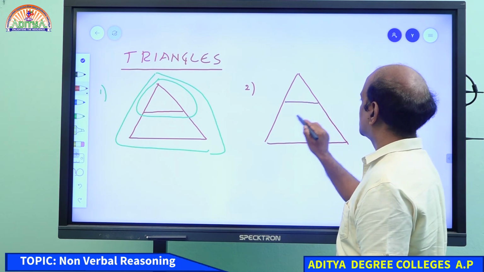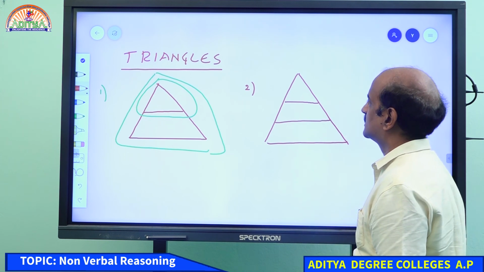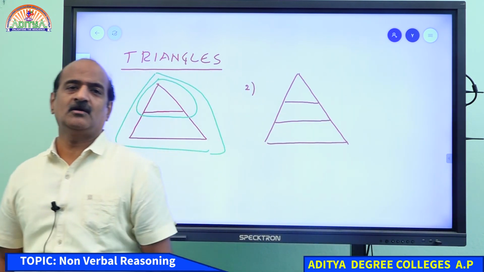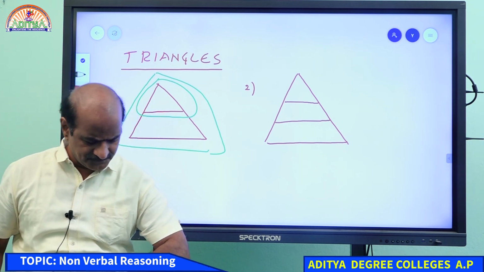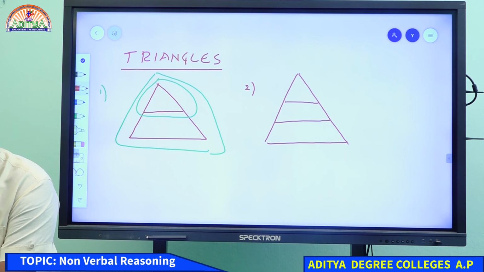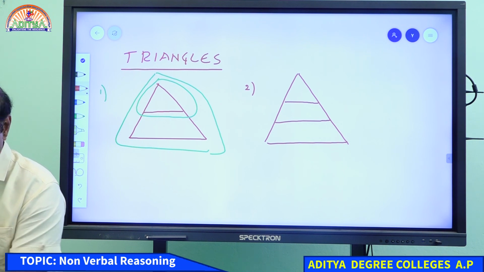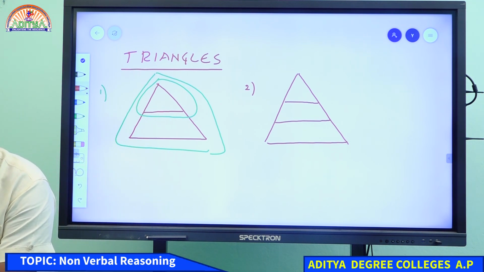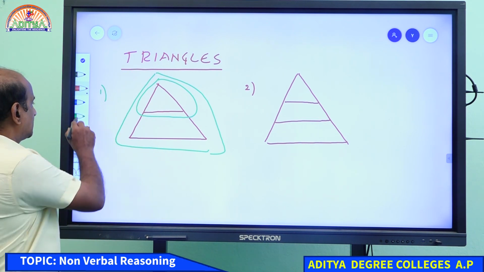Come on, student, please look at this figure. Now, please respond. How many triangles do we have in question number 2? Respond, student. Sure? Question number 2. Wonderful. Very good. Yeah, we have 3 triangles.